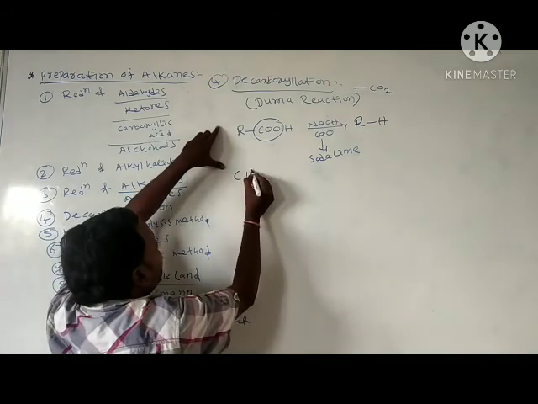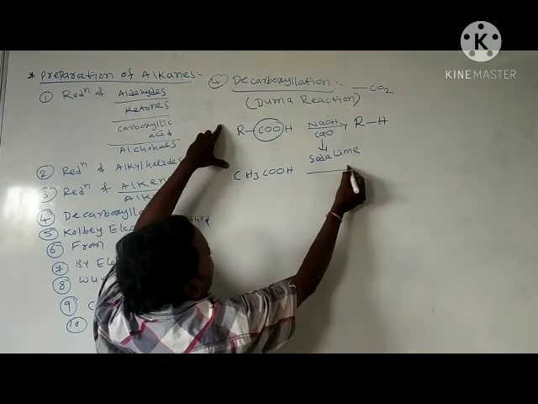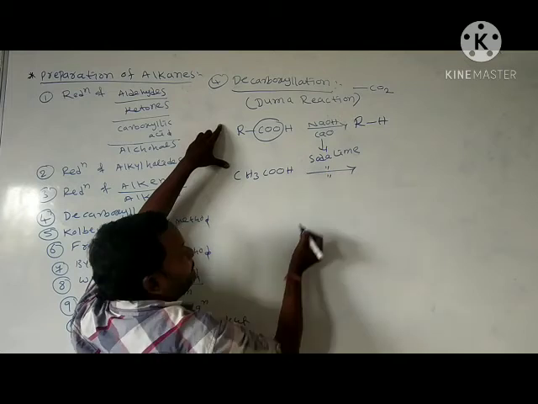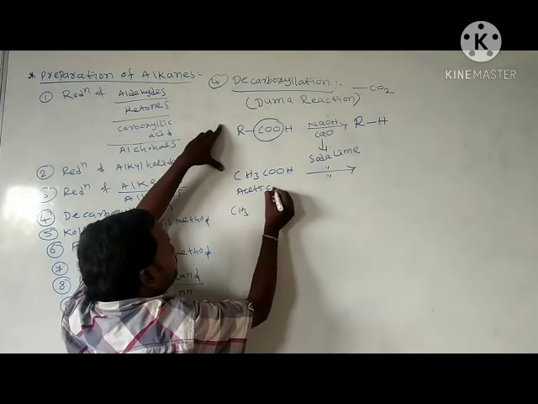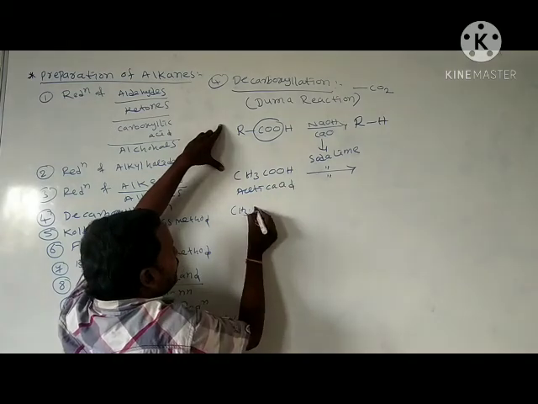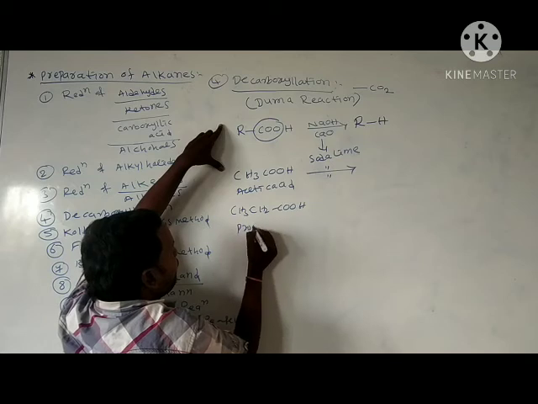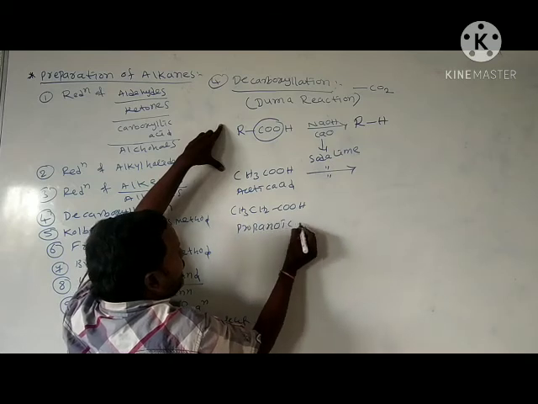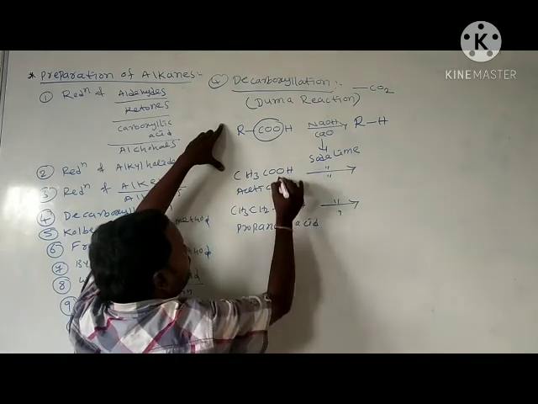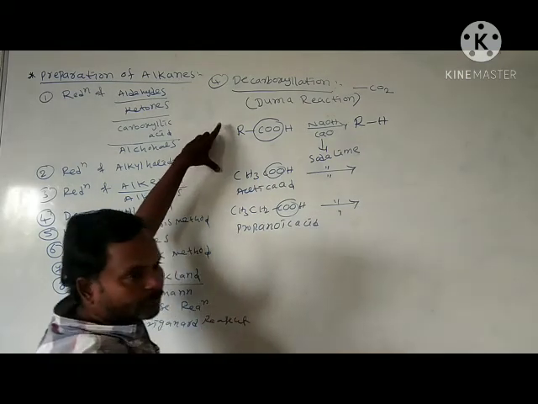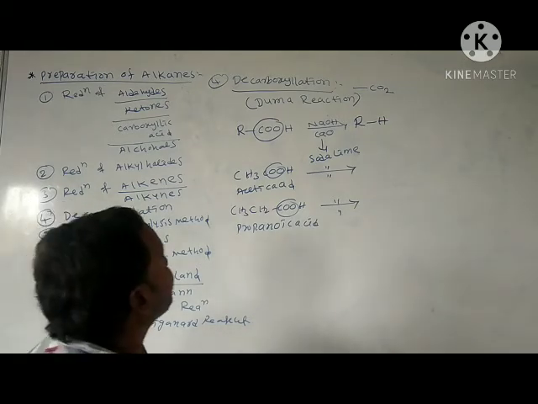Here I am taking acetic acid, add soda lime. Here you take propanoic acid, add soda lime. It loses CO2, this also loses CO2. Removal of CO2 we call decarboxylation.